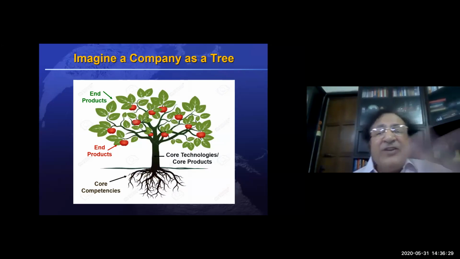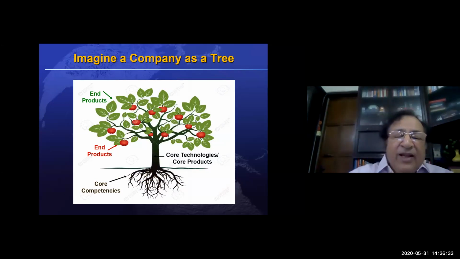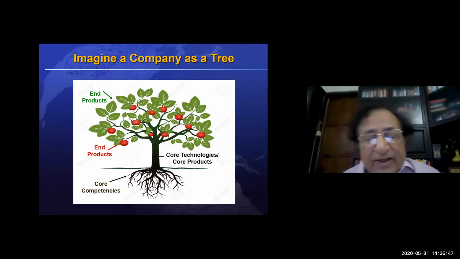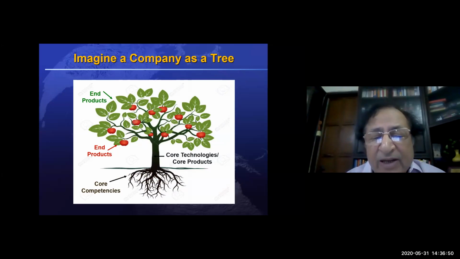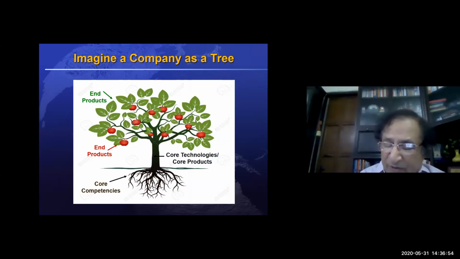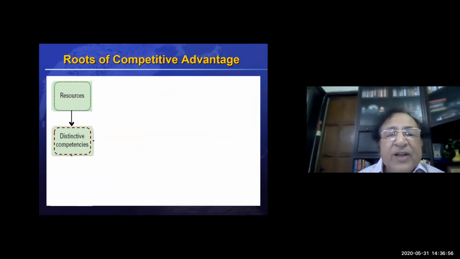You can imagine a tree: the end products are the leaves and the fruits, and the core competencies are really the roots. So if you have very strong roots and core competencies, they will result in end products which are very good.